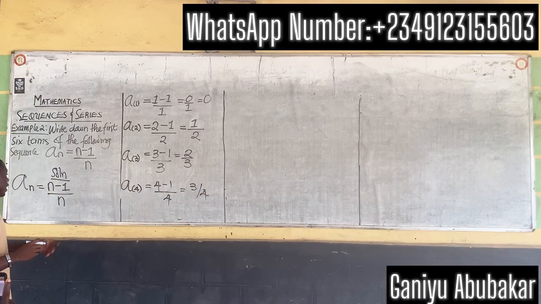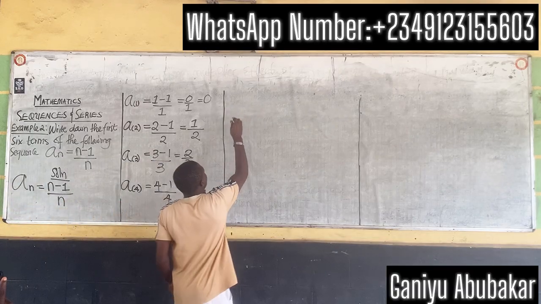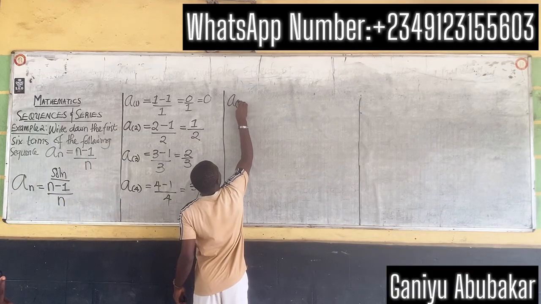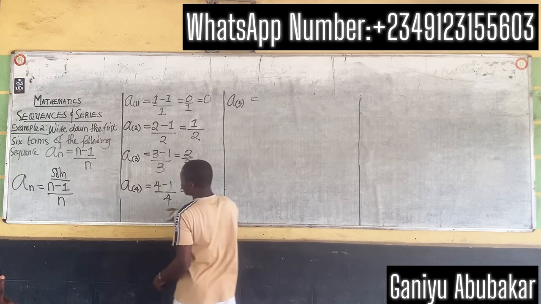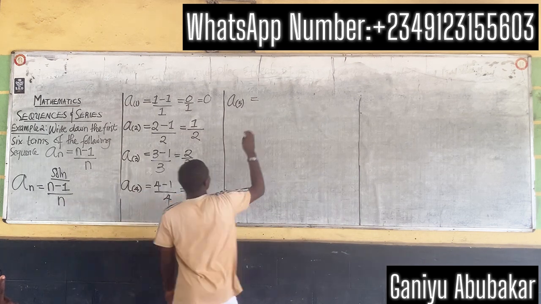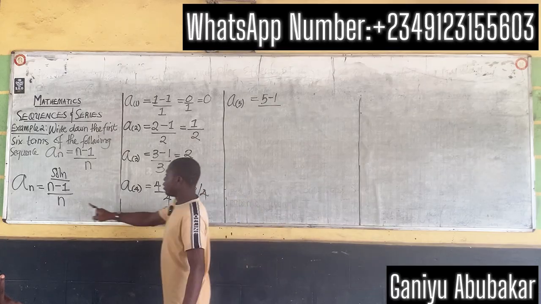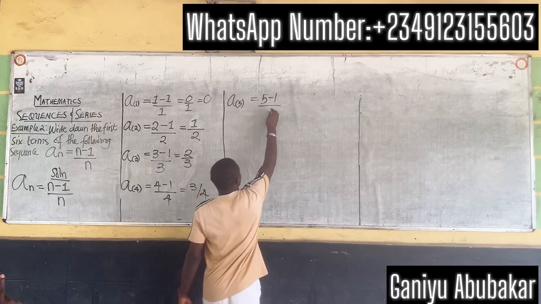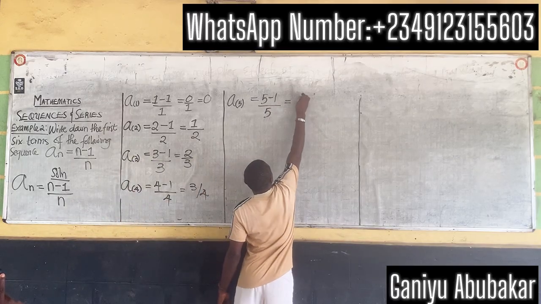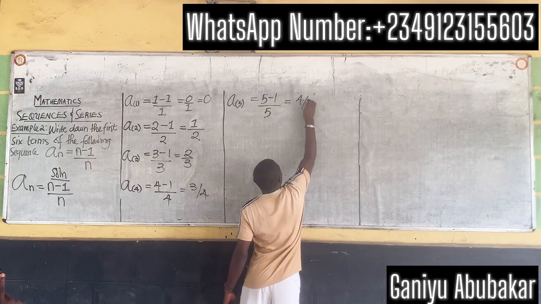Let's put n as 5. If I have a_5, this is 5 minus 1 over 5, so this one gives you 4 over 5.